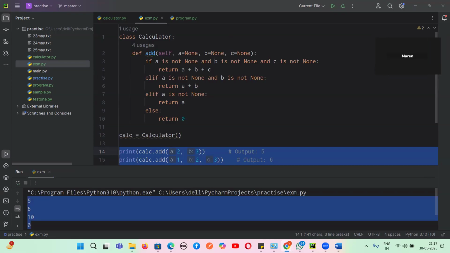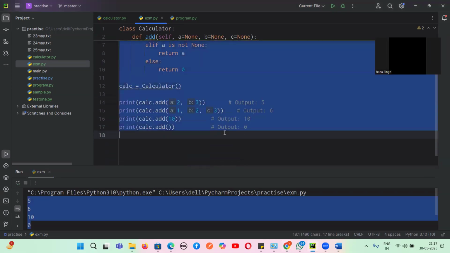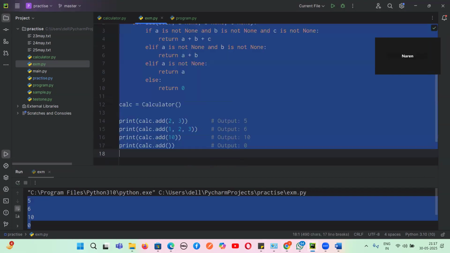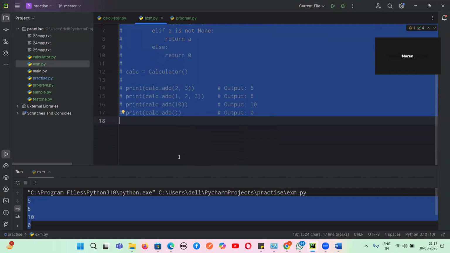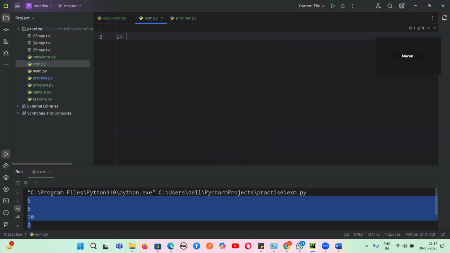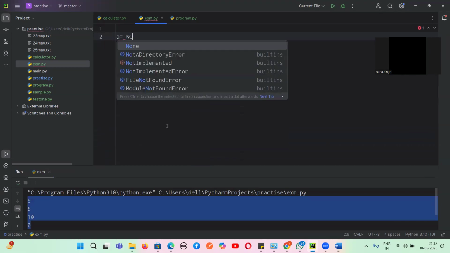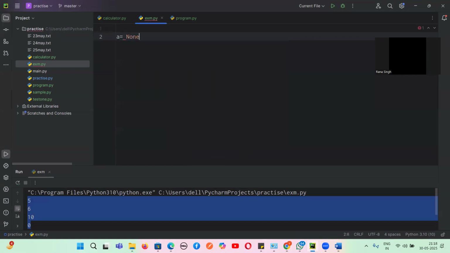So if you write, I don't know, if you just, how you implement None, like, suppose I write here an example. None, okay? If I write here None, okay?